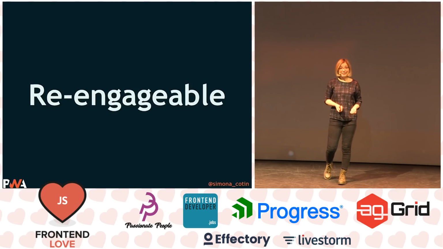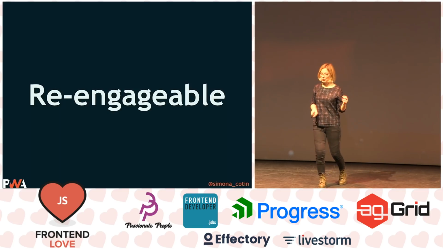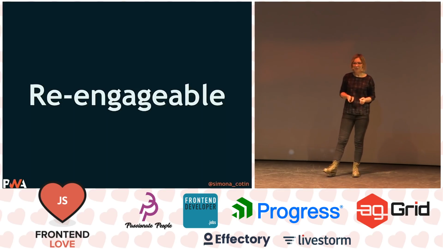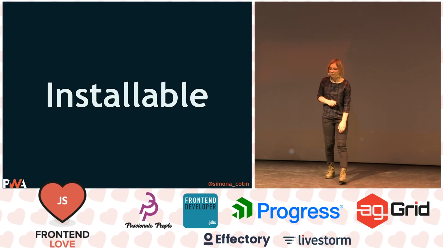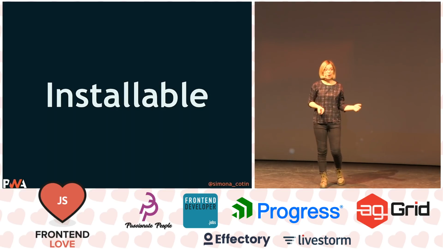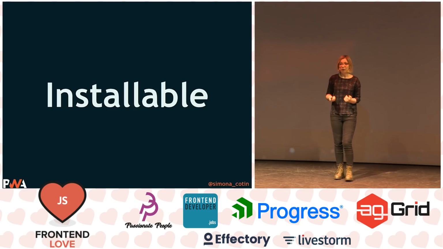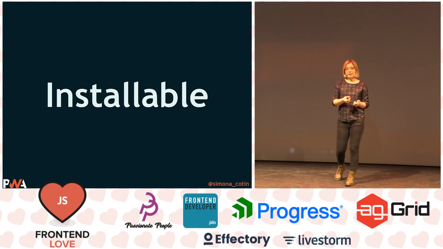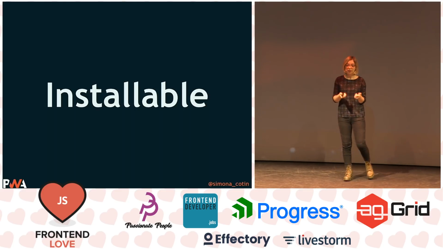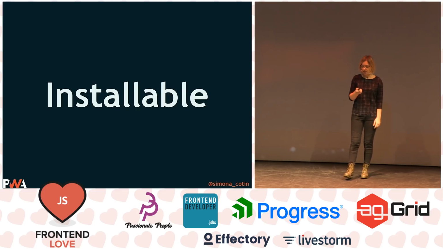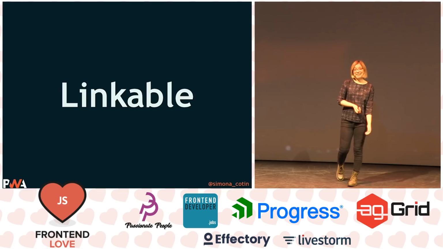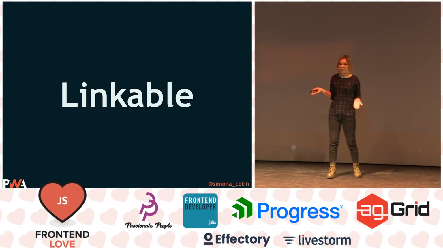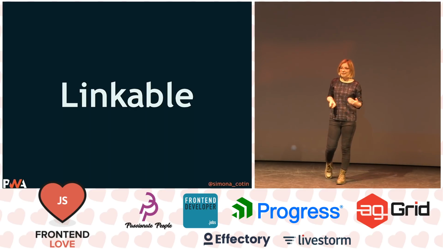Re-engageable, which means that the things that we love, like push notifications, should happen not only in native apps, but also when we have progressive web apps. And then they should be installable. Once you're using an app multiple times, for example Twitter Lite, my app should show me that, oh, you can install this application, feel free to add it to your home screen. And finally, that's the web, right? We have a URL for every resource out there, and our app should be linkable.